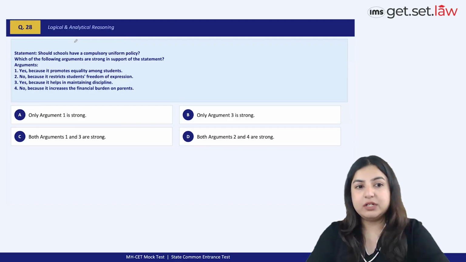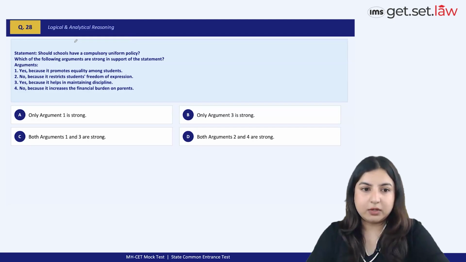Should schools have a compulsory uniform policy? All right. Which of the following arguments are strong in support of the statement?